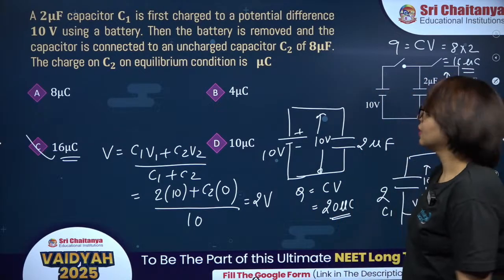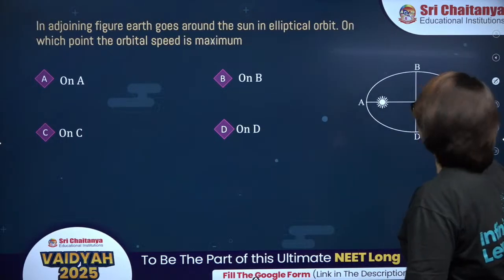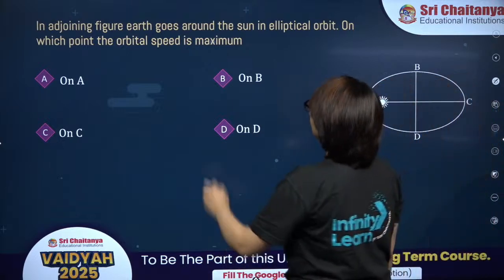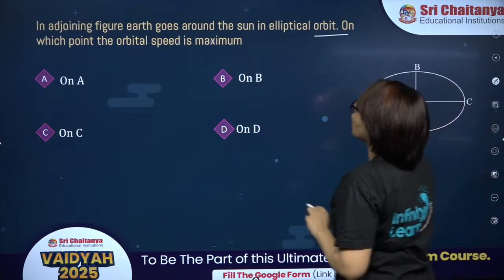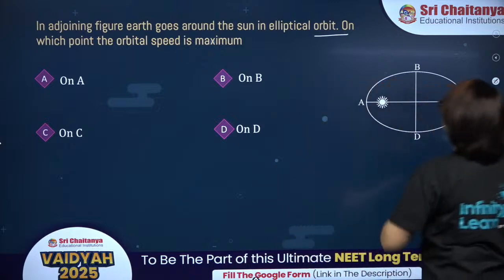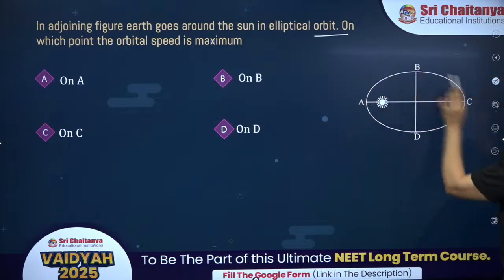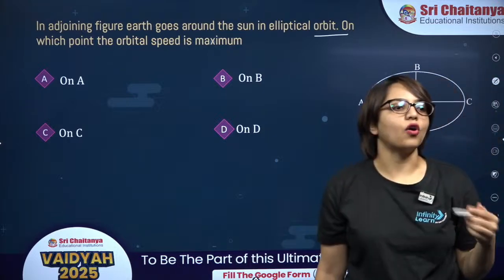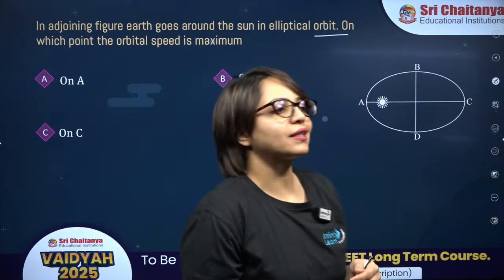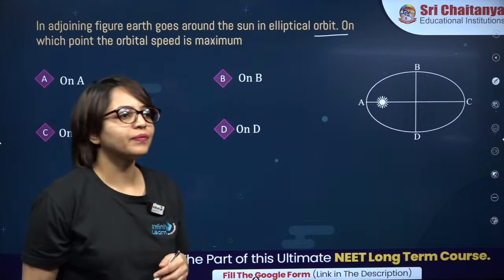All right. Next is this one. In adjoining figure, Earth goes around the Sun in elliptical orbit, on which point the orbital speed is maximum. A, B, C and D. Out of these 4 points, at what point orbital speed will be maximum? Chaliye, try this one.